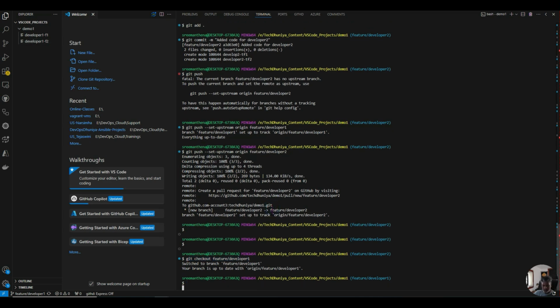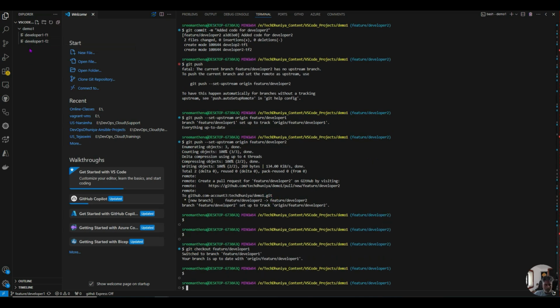Once the branch has been switched, I'm not able to see the developer 2 code. So in this way, everyone can work on their own code. So finally, developer 2 decided that he wants to merge his code. Now I want to merge, or developer 1 wants to merge the code to the main, so that everything will be in the same place. How can I do that? Git merge.